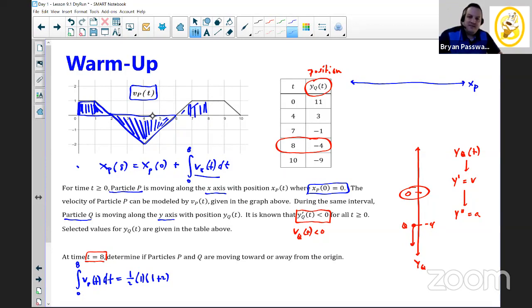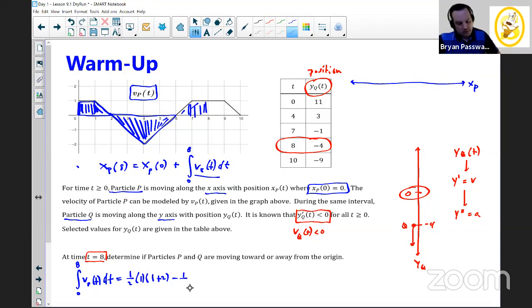There's a misconception that happens a lot. When we say the word area, area is always a positive value. Area is positive by definition, because we're talking about a geometric shape and how much space something can hold. However, when we're doing definite integrals, especially with graphical representations, we typically call this the signed area, meaning since this part of the shape is below the x-axis, we're going to give it a negative value when we compute it. We're not saying the area of the triangle is negative. We're saying that the definite integral for that portion is negative because we're basically losing accumulation there. So we're going to do a little minus here because it's below the x-axis.